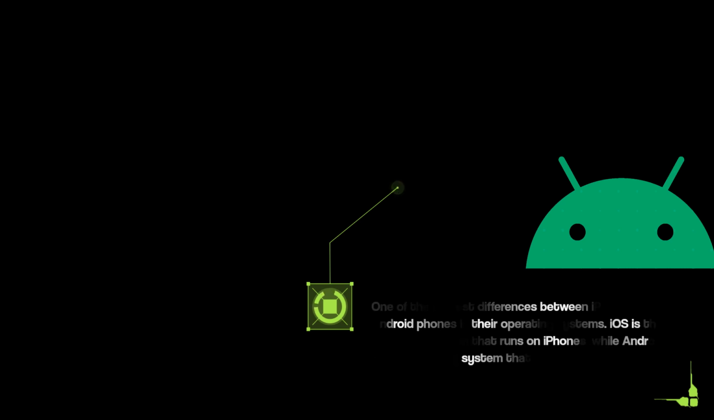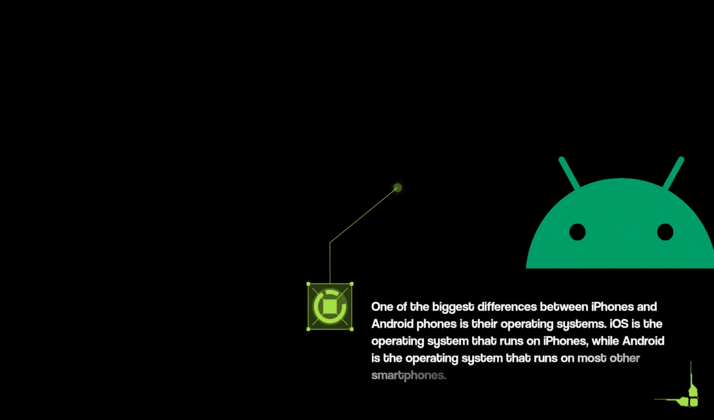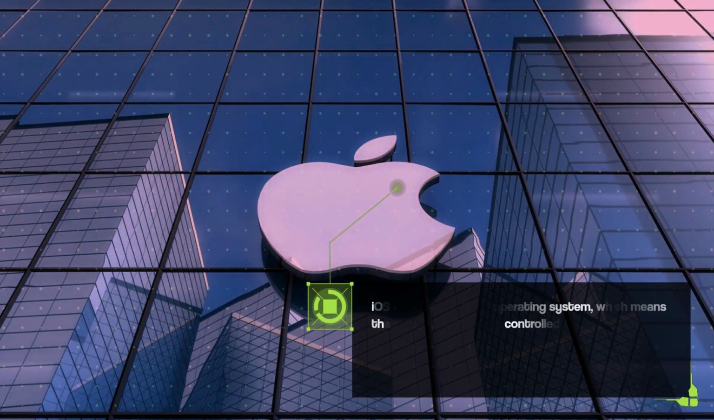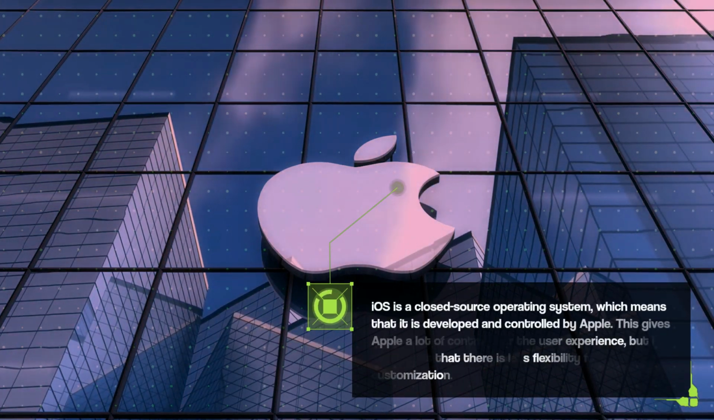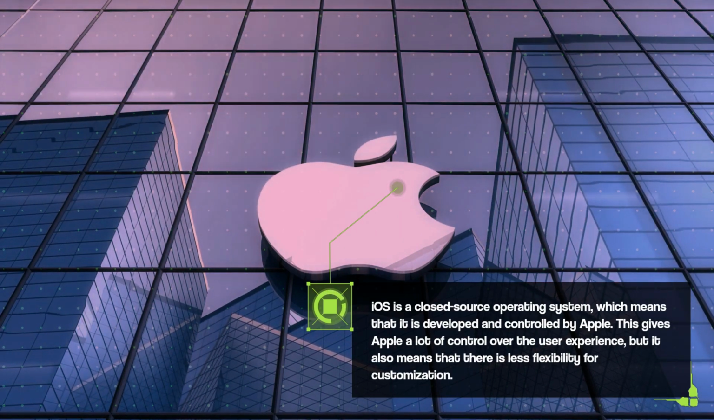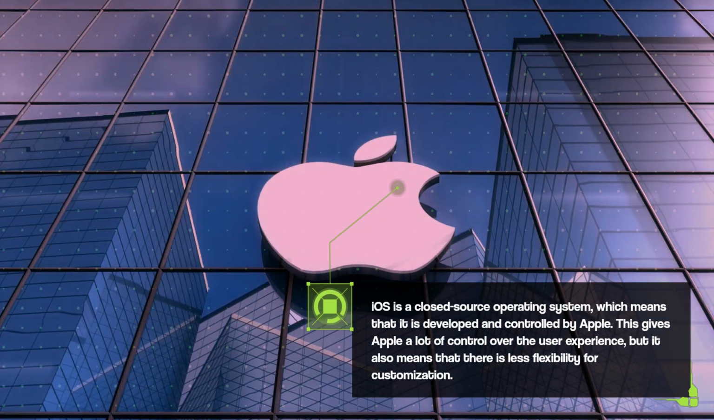One of the biggest differences between iPhones and Android phones is their operating systems. iOS is the operating system that runs on iPhones, while Android is the operating system that runs on most other smartphones. iOS is a closed-source operating system, which means that it is developed and controlled by Apple. This gives Apple a lot of control over the user experience, but it also means that there is less flexibility